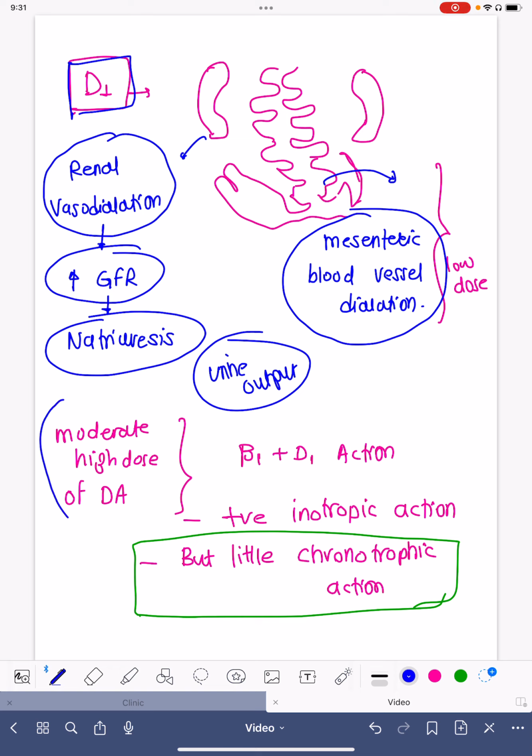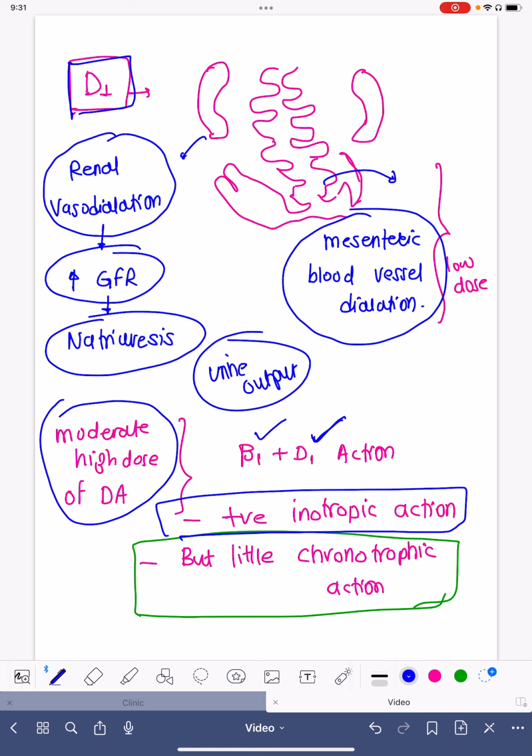At moderately high dose of this dopaminergic drug, dopamine, it has beta 1 activity as well as dopamine 1 receptor activity. It has markedly good positive inotropic action. So, suppose a patient has hypotension, he is already on vasopressin or noradrenaline, and still the blood pressure is not remaining stable or good. If the patient's urine output is less, at that time dopamine can be added, because it will definitely assist in vasoconstriction, but it will also increase the inotropic activity, which is lagging in noradrenaline and vasopressin.